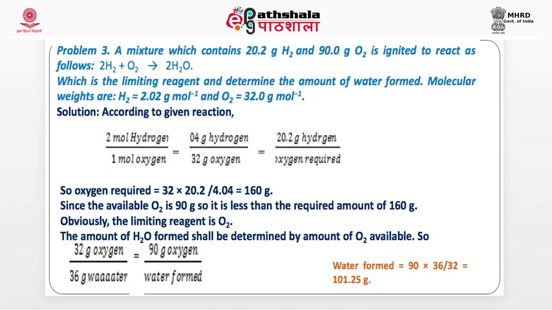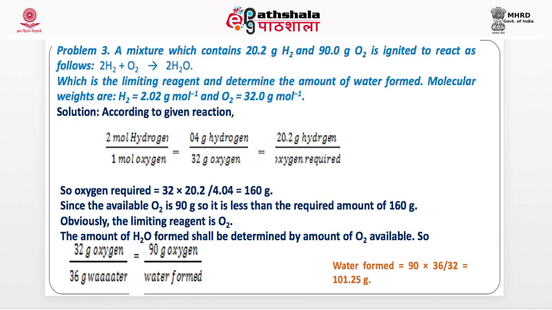Okay? If we take 2.02 gram mole of hydrogen and 32 gram mole of O2, then we can calculate this. Now I explain a very important concept which is involved in eutrophication, this limiting reagent concept.